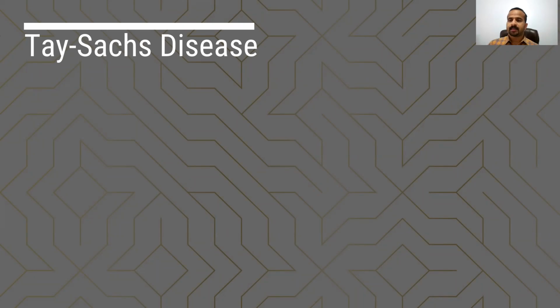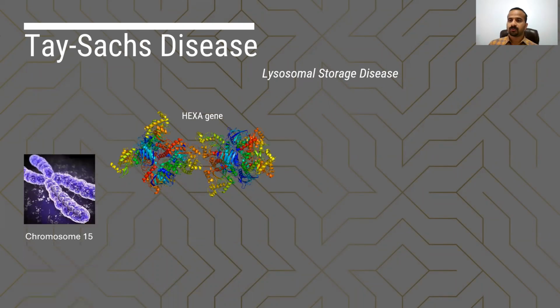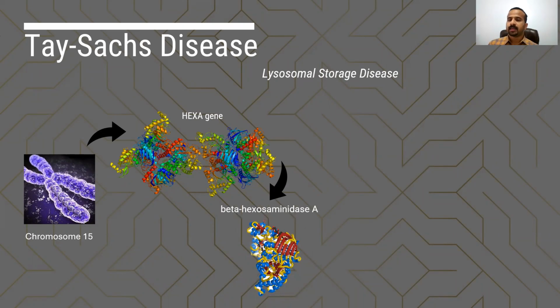Tay-Sachs disease is categorized as a lysosomal storage disease. Tay-Sachs disease is caused by a mutation in the HEXA gene on chromosome 15. The HEXA gene provides instructions for making part of an enzyme called beta-hexosaminidase A, which plays a critical role in the brain and spinal cord.